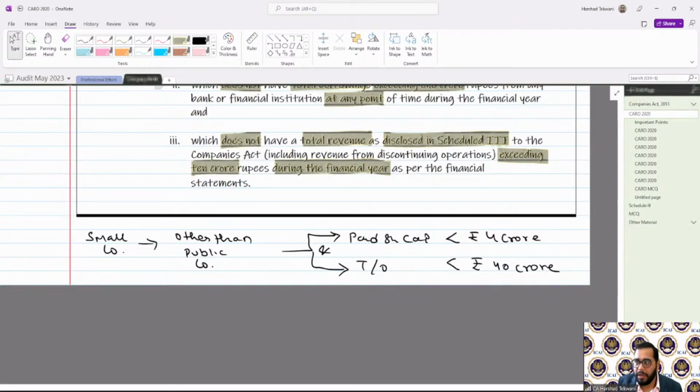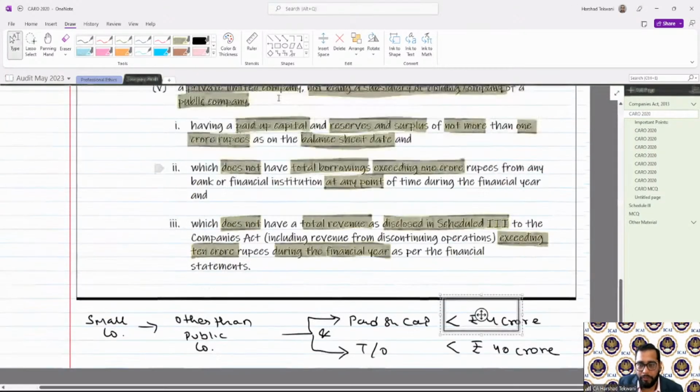It is defined under Rule 2 of the definitions. It is defined under that particular rule: 4 crore paid up share capital and 40 crore turnover. That has been recently revised. There was an amendment recently in this area, in which it was revised from 2 crore and 20 crore to 4 crore and 40 crore.